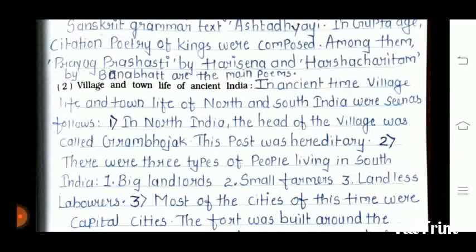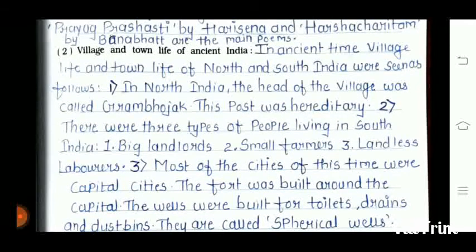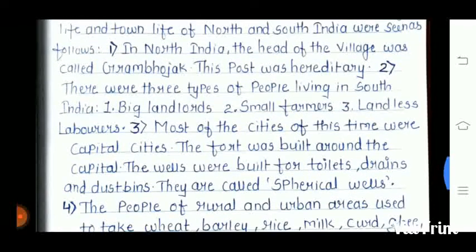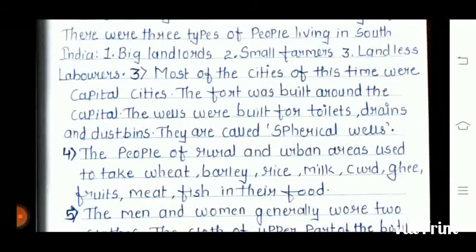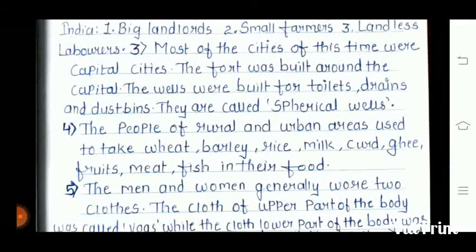Second one is the village and the town life of ancient India. In ancient times, the village life and the town life of North and South India were seen as follows. In North India, the head of the village was called Gram Bhojak. This post was hereditary. The second point is there were three types of people living in South India: the big landlords, the small farmers and landless laborers. Third point is most of the cities of this time were capital cities. The forts were built around the capital. The wells were built for the toilets, drains and dustbins. They are also called as spherical wells.